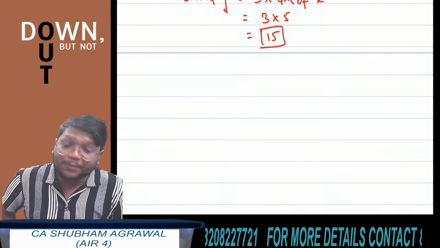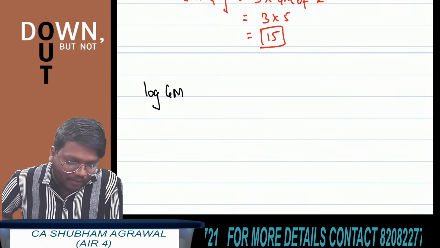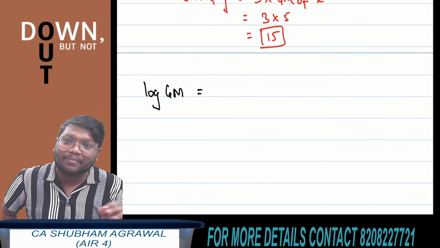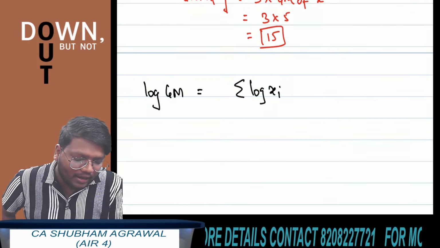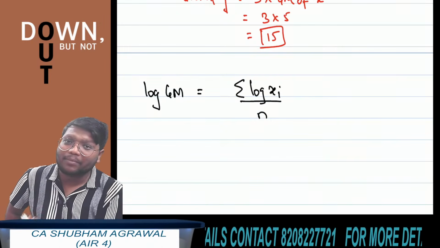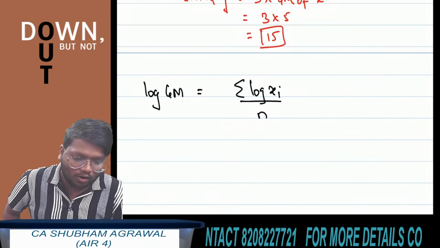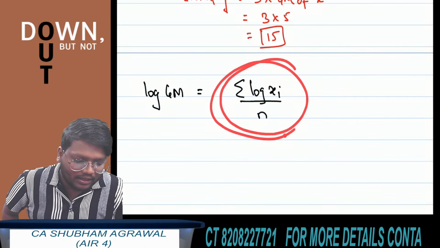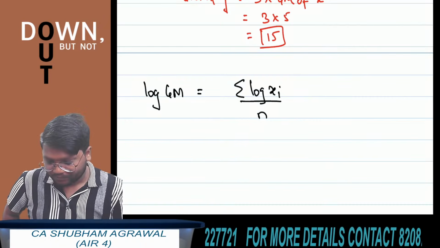And this property is very important. All of you should remember this result, that the log of the geometric mean is equal to the arithmetic mean of the log of individual observations. So summation of log xi divided by n. The log of the geometric mean is equal to the arithmetic mean of the log of individual observations.